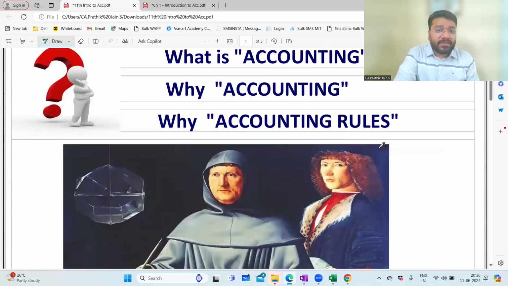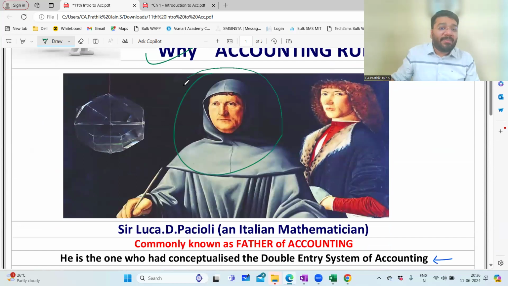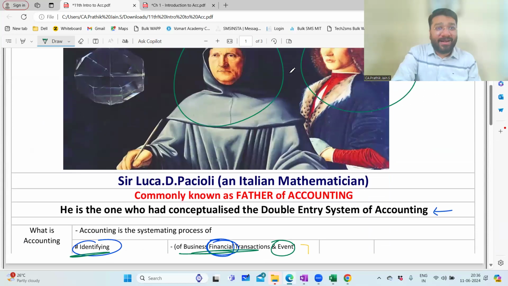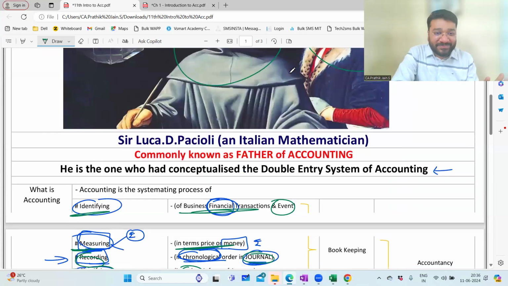So everything we discussed from the beginning. What is accounting from a layman's point of view? Why accounting? Why accounting rules we discussed? We discussed who this gentleman is. I have no idea who this is. So don't ask me. I have no idea. I'm not able to understand whether it's male or female also.